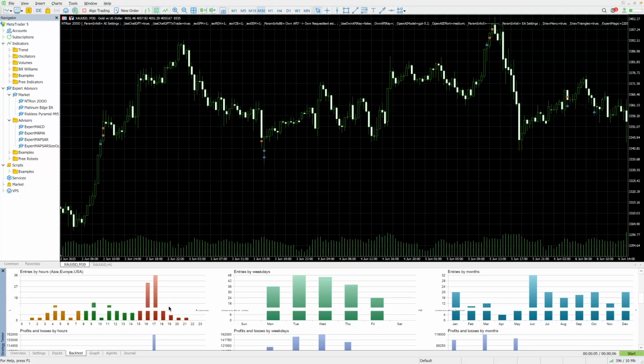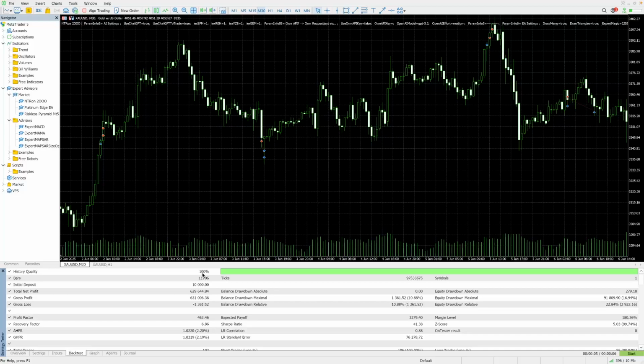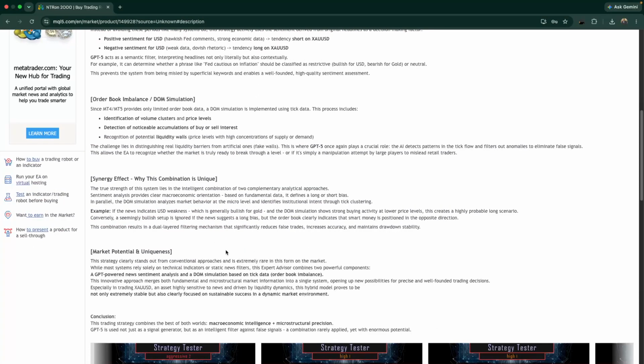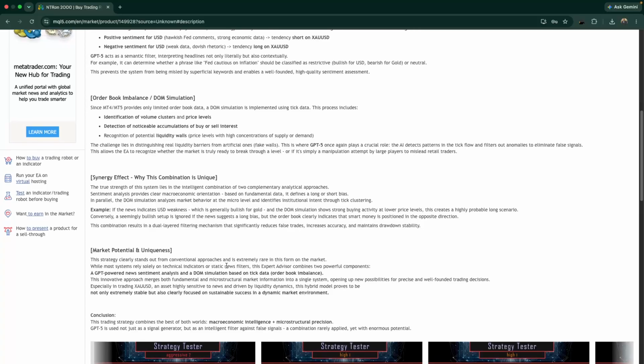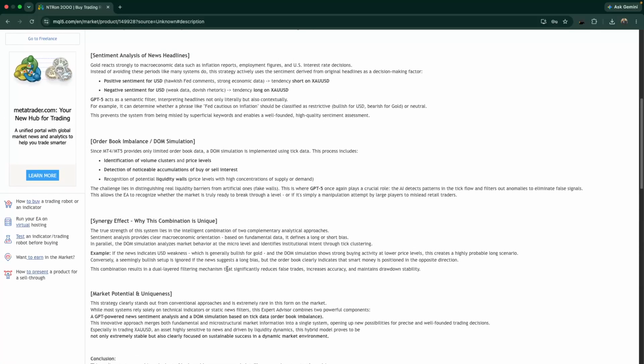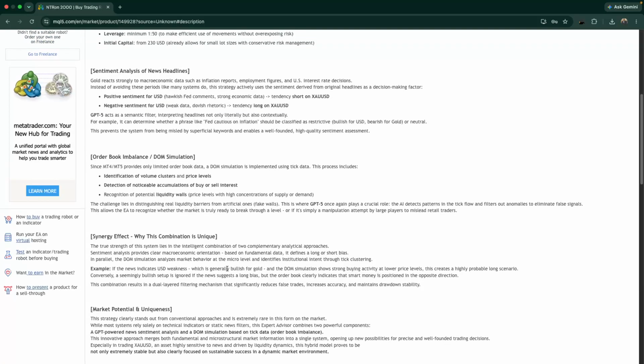It's actually impressive. Now, my verdict on this EA is that it is an AI filtered gold system with an impressive but highly optimized backtest. It can be interesting for experienced traders who understand the curve fitting risk and are willing to forward test carefully with low risk. Avoid it if you expect the backtest numbers to repeat live or if you need reliable moderate performance.